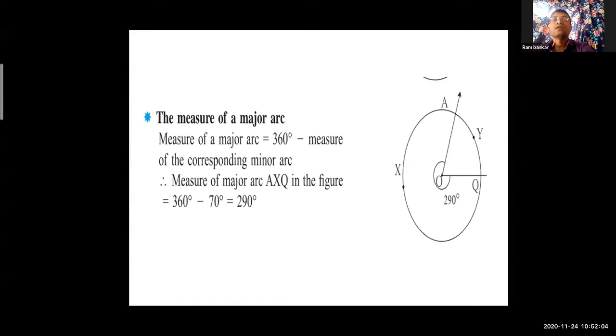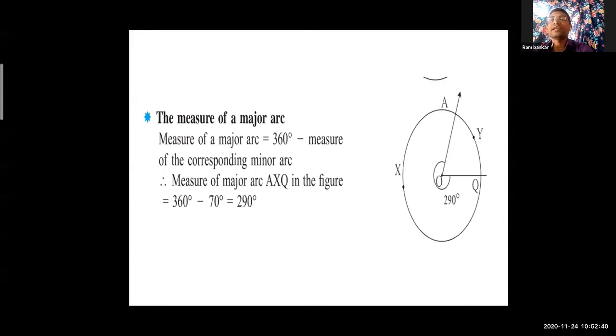Hence, measure of major arc AXQ. In that figure we will see there are two arcs given. AXQ is the big arc. Look at A. Where is the point A? At upper side. On left side X is the point, and again AXQ is the major arc. That is bigger. Okay, that is major. And what is minor? Minor means small. That is AYQ is the small arc.